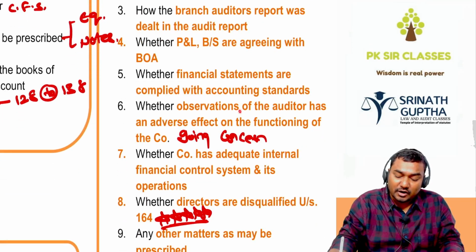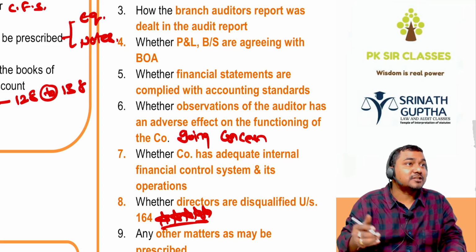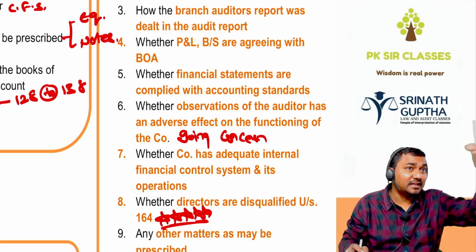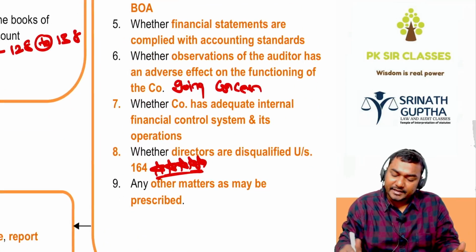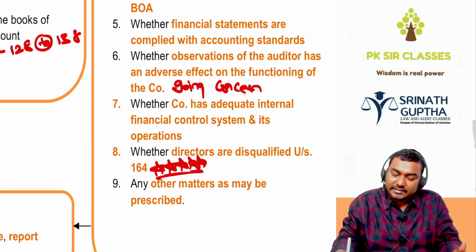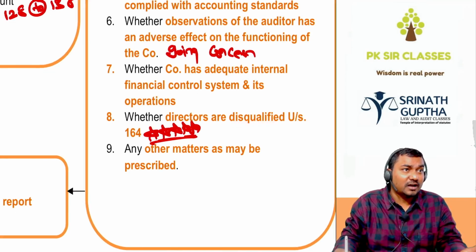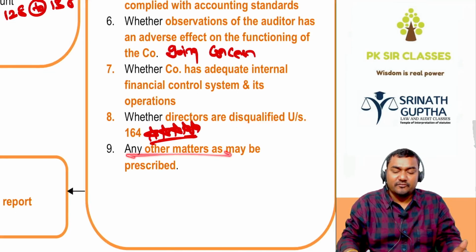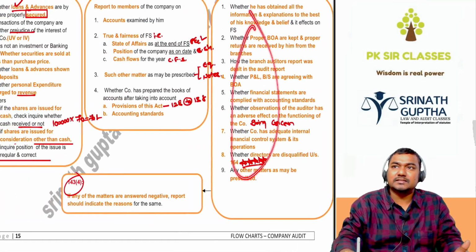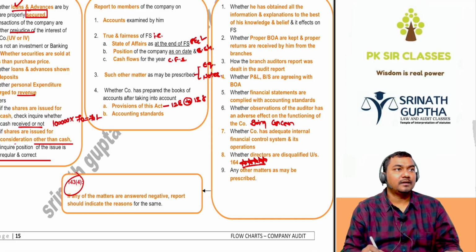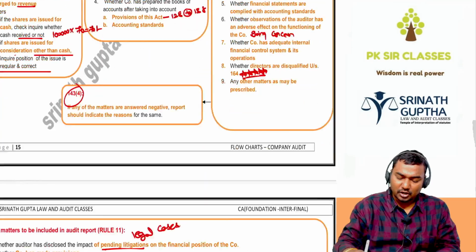Whether observations of the auditor have an adverse effect on the functioning of the company. I am identifying a defect of the company; because of this defect, will it affect the liquidity of the company or not? Whether the company has an adequate internal financial control system or not. Whether directors are disqualified under section 164 or not. And any other matters. For any of these questions, if any negative answer is coming, we have to report in the audit report under section 143(4). If a positive answer is coming for all the questions, we will not report anything in the audit report.